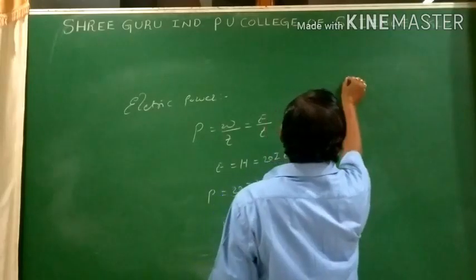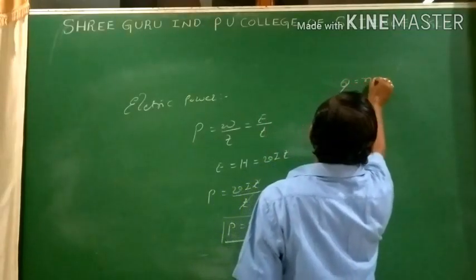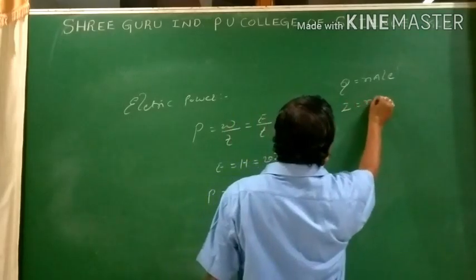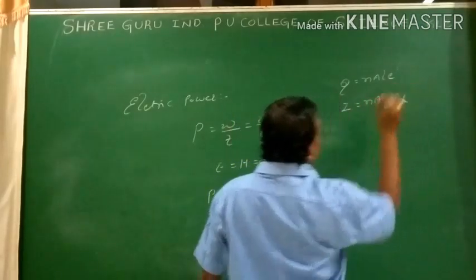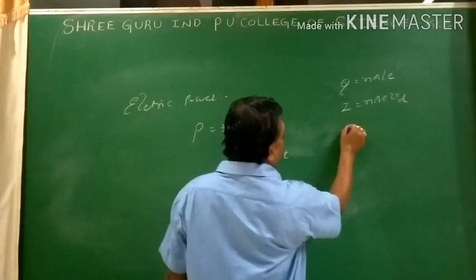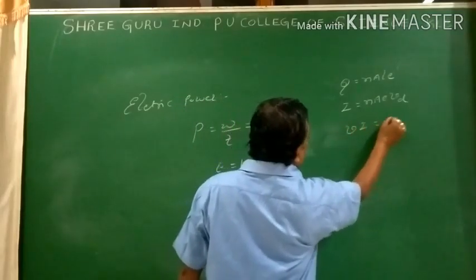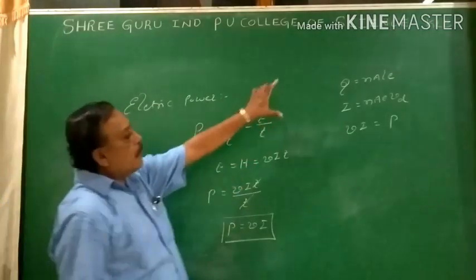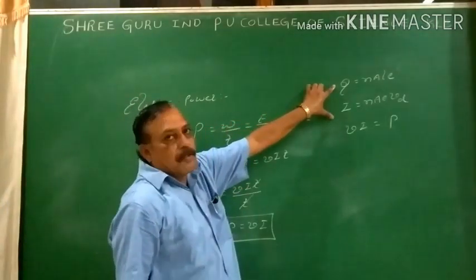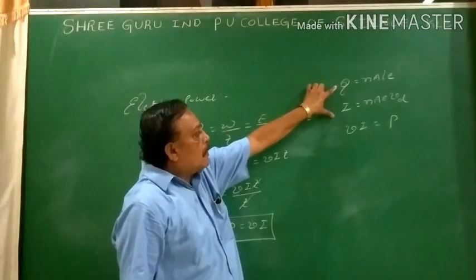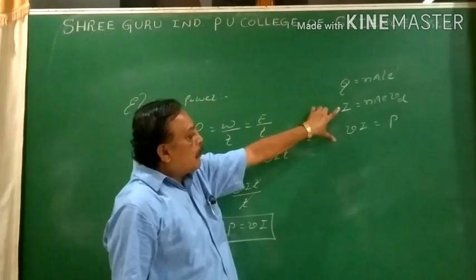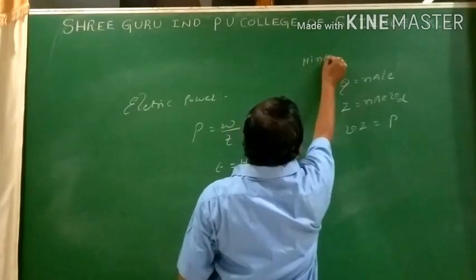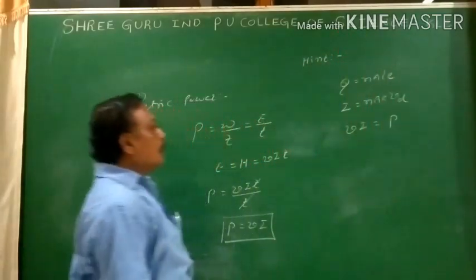The total charge in the conductor. Current in terms of drift velocity. Power, important, VIP. So, these are the certain terms we have studied, to be remembered as early as possible. This is charge in the conductor, current in terms of drift velocity, and power. These are the certain hints to be remembered at the time of solving the problem.